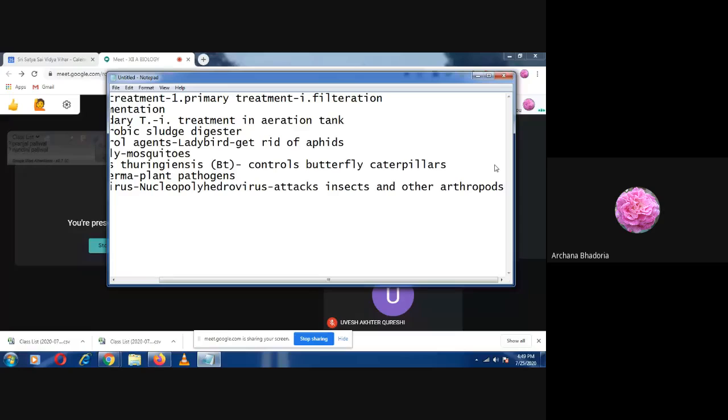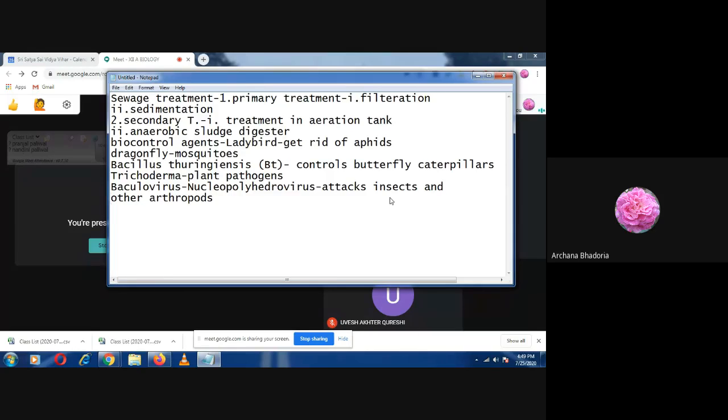So we have completed the biocontrol agents. Alima, can you name the biocontrol agents quickly? Yes, ma'am. Ladybug, dragonfly, Bacillus thuringiensis, Trichoderma, baculovirus.